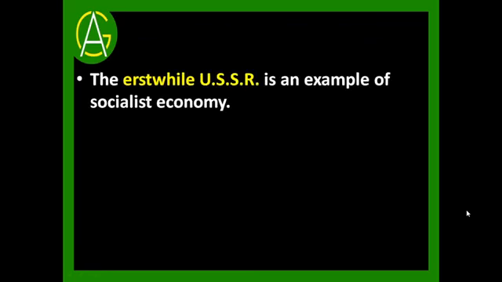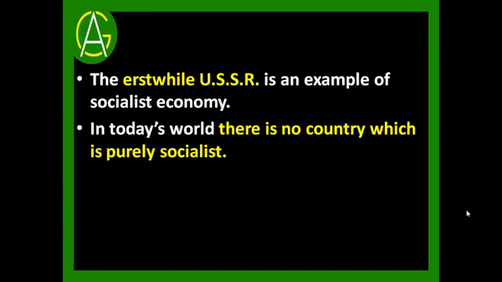Erstwhile USSR. USSR is United States of Soviet Russia. Erstwhile means before, ancient. The ancient USSR was an example of socialist economy. In today's world, there is no country which is purely socialist.